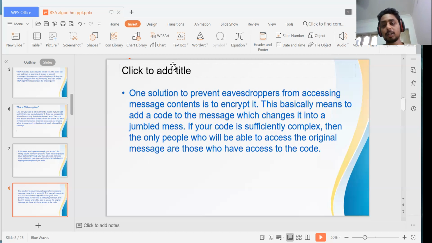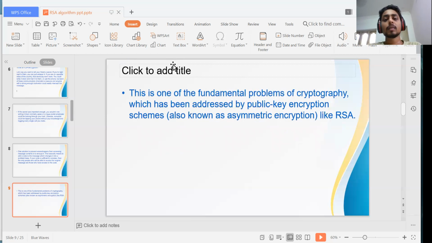Then the only person who will be able to access the original message is the one who has the code. When I'm sending a message to my friend, only he is able to access the original message, because he knows the code. This is one fundamental problem of cryptography. This is just an example of what I'm saying.